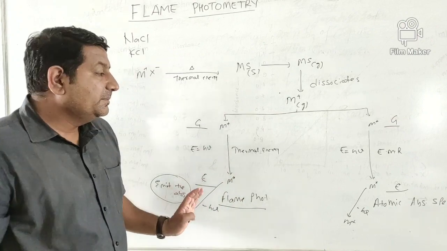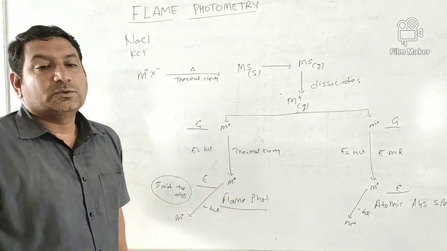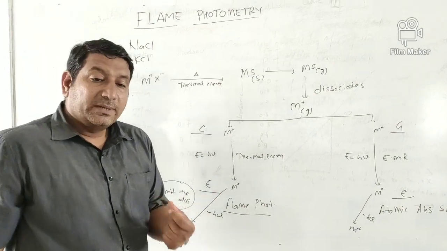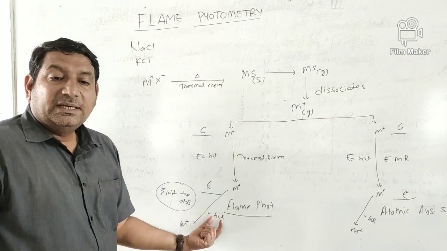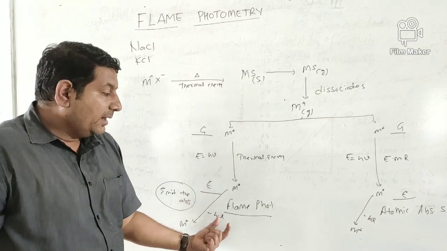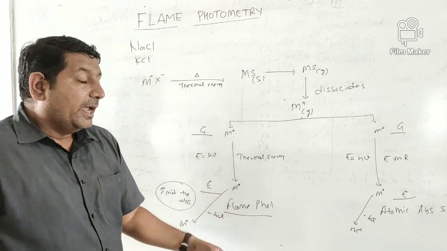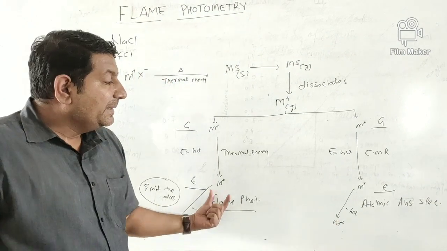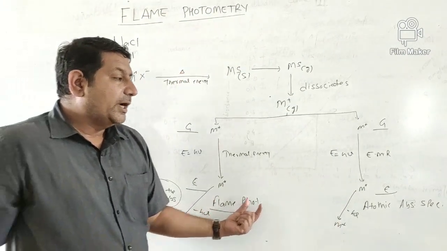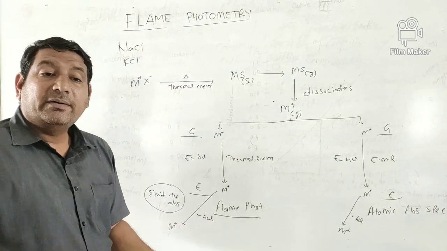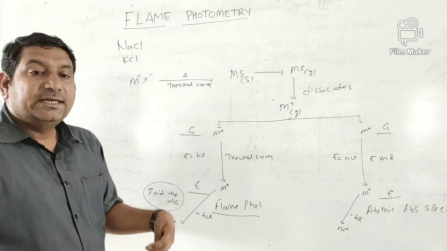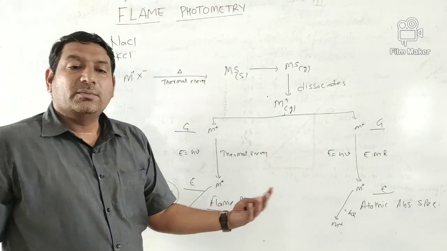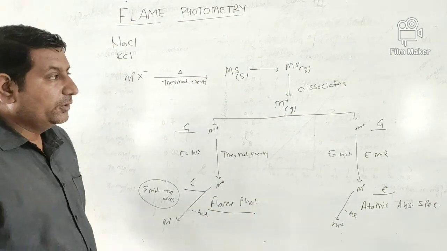Now here the difference between flame photometry and atomic absorption spectroscopy occurs. The basic difference is that in flame photometry the principle is emission. We take the atomic emission spectrum, and in the case of atomic absorption spectroscopy we take absorption. So this is the basic difference between the two. In flame photometry, the ions are excited using a flame, and in atomic absorption spectroscopy, ions are excited with the help of electromagnetic radiation produced from a hollow cathode tube.